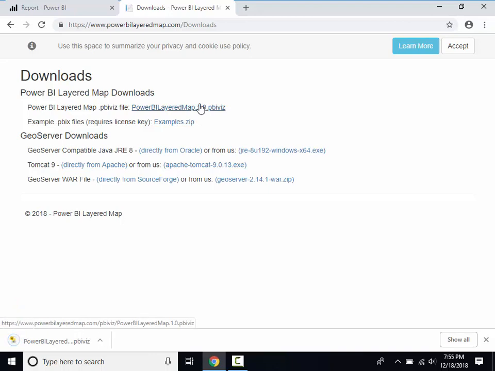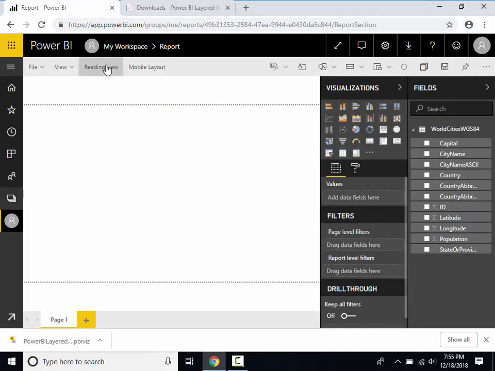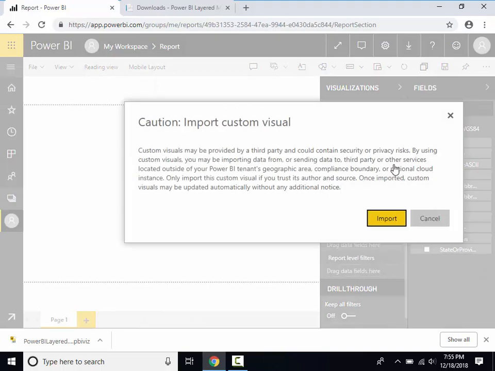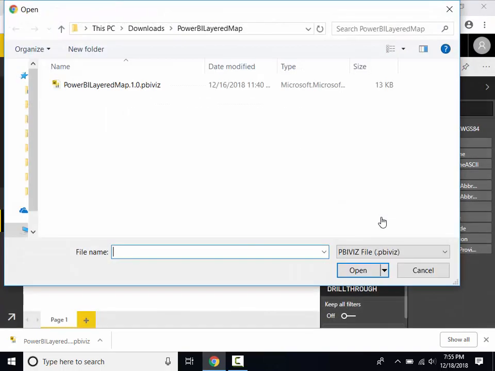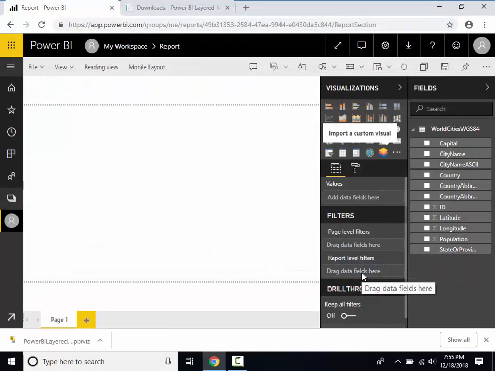Now that we've downloaded the PBI Viz file to our hard drive, let's switch over to Power BI and import the visual from our hard drive. The Power BI Layered Map visual icon should appear in the Visualizations pane. Click the icon to insert the visual.